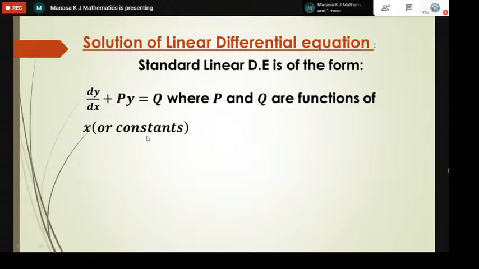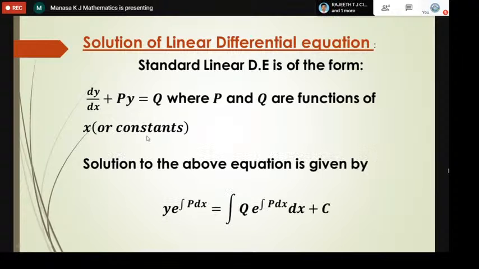Okay, so if this is the linear differential equation, then the solution is y into e power integral p dx. This is actually called the integrating factor. So y into the integrating factor is equal to the integral of q, which is the right hand side, q into the integrating factor, which is e power integral p dx, into dx, plus the integration constant c.